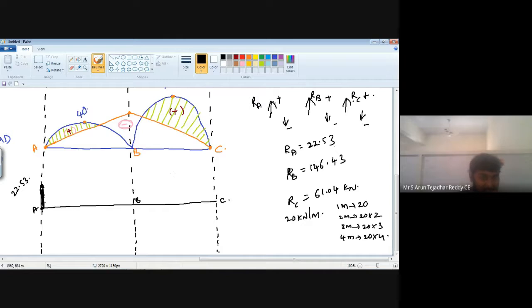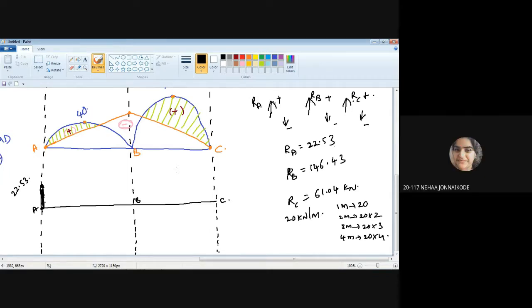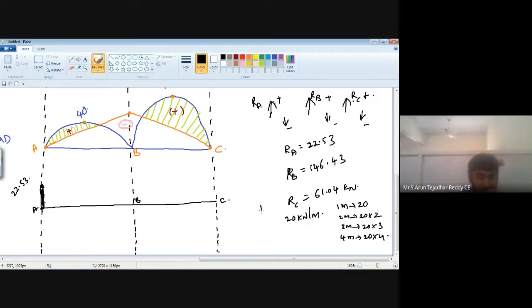But is the UDL acting in the upward direction or the downward direction? Downward direction. Now the total value from A to B is 20 into 4, 80. Yes or no? Yes, sir, 80. So in your calculator, enter the value. First one is 22.53. Just now you said it is a downward direction. Yes or no?